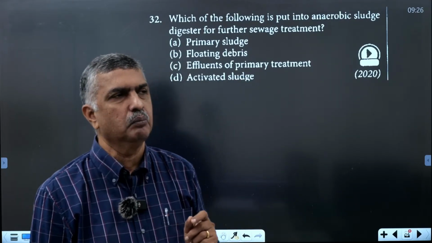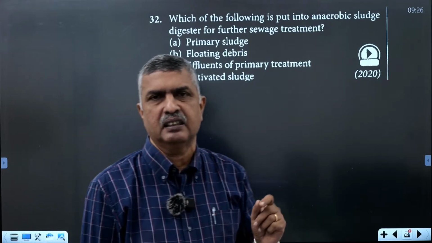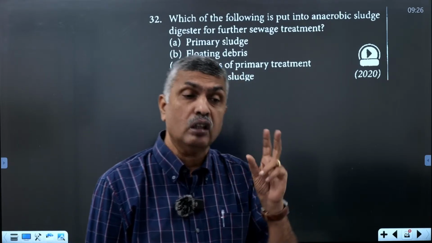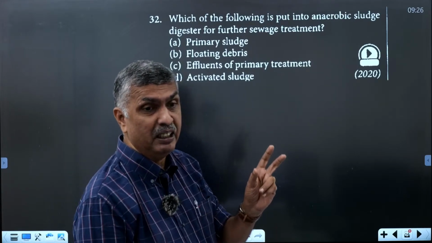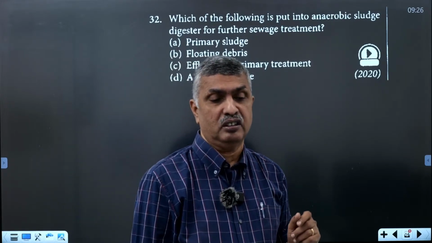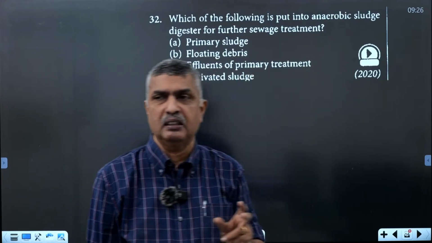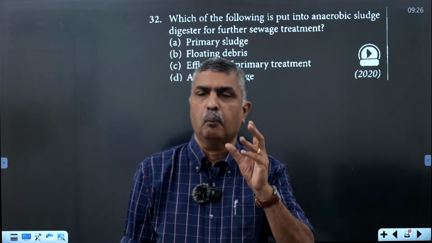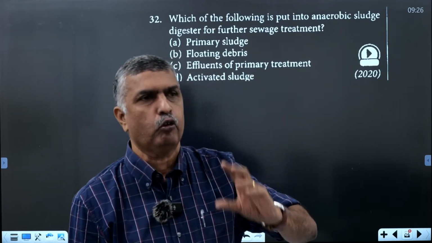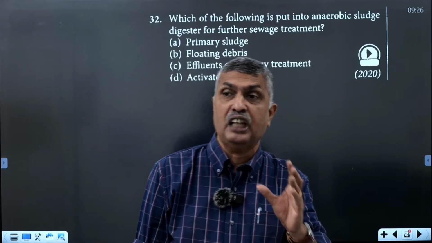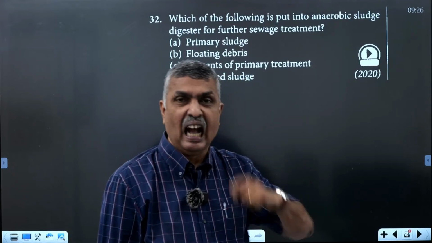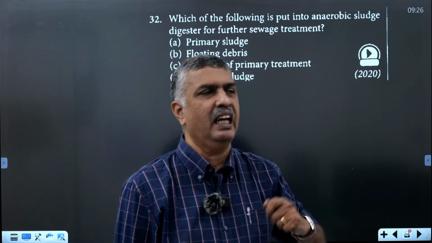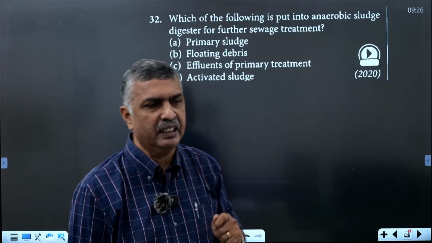The secondary treatment is a biological process, while primary treatment is a physical process. During secondary treatment, microbes are grown in large aeration tanks, and it is mechanically agitated.